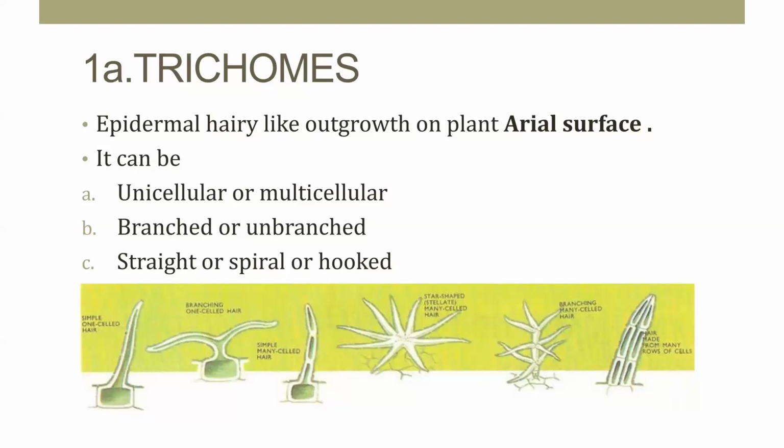It may be unicellular, single celled, or made up of two or more cells, branched or unbranched, straight, spiral or hooked. So these are the different types of trichomes. The first one is the simple one-celled hair. The second one is branched, one-celled but branched. Then simple and many-celled hair, and star-shaped, stellate trichomes. These are the different shapes.